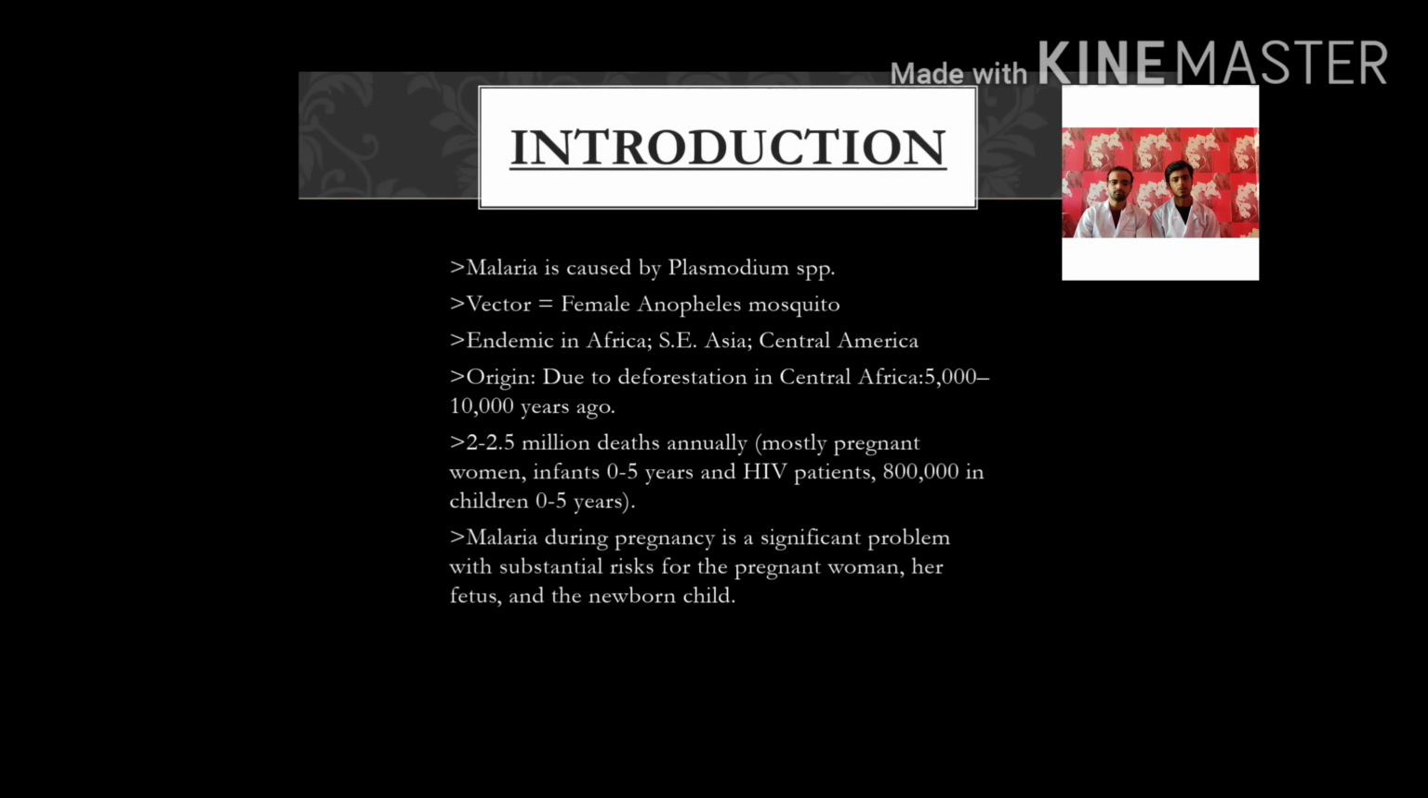Malaria is caused by Plasmodium species. Vector for this is female Anopheles mosquito. It is endemic in Africa, Southeast Asia, Central America. It originated due to deforestation in Central Africa around 5,000 to 10,000 years ago. Yearly 2 to 2.5 million deaths occur, mostly pregnant women, infant 0 to 5 years old and HIV patient. Malaria during pregnancy is a significant problem with substantial risk for the pregnant woman, her fetus and the newborn child.